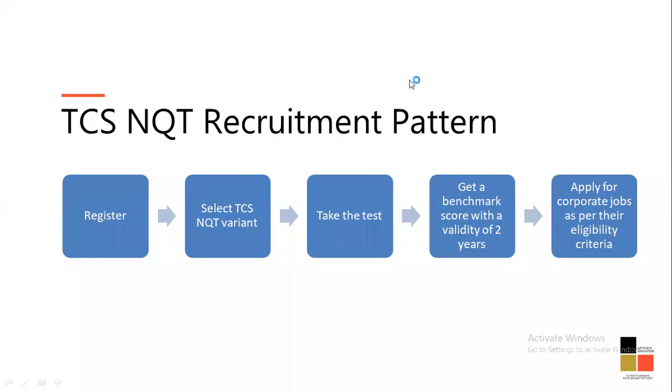Now, since it's clear how to do the registration, let's begin with what the recruitment pattern is going to be and what all things we have to select, what all things we have to prepare. Now, the recruitment pattern: first step, registration completed. All of us have done the registration. Select the TCS NQT variant that you're looking for. First two compulsorily selected, third compulsorily selected. Next one you'll go for subject. Out of those three, any two you can select. Take the test, get a benchmark score which is going to be valid for 2 years, and then apply for the corporate jobs as per the eligibility criteria.